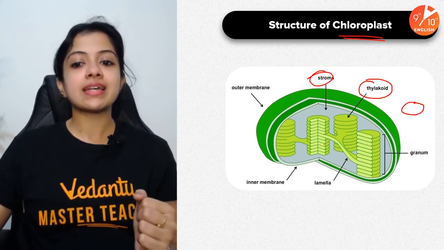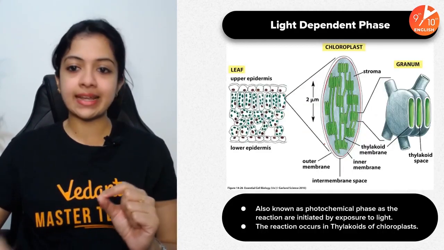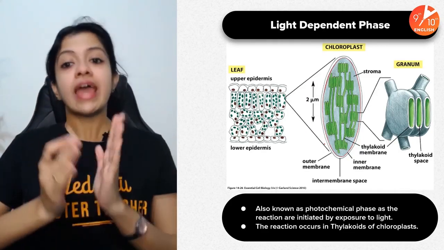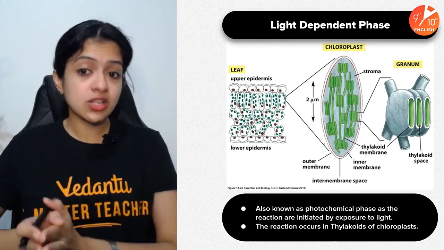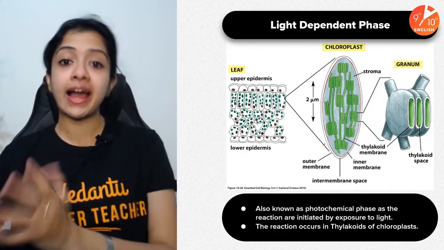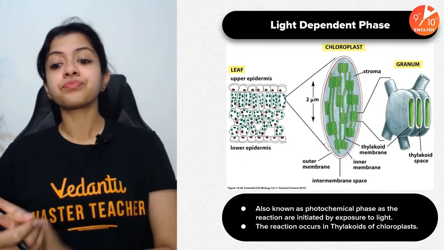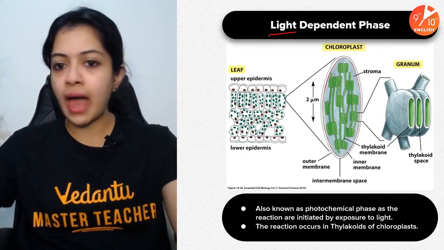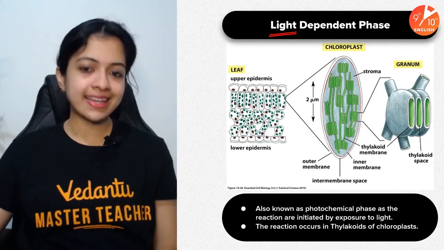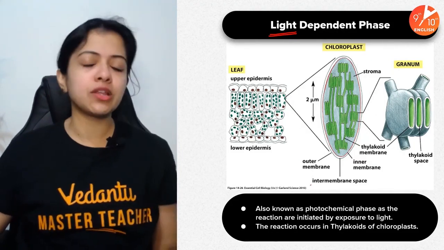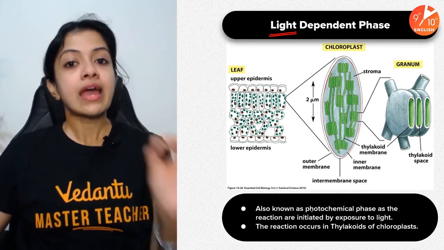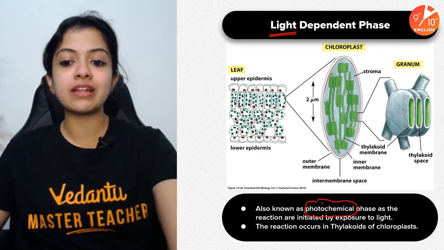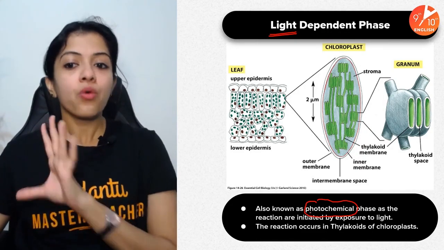So let us now have a look at how exactly this occurs. First step. The first phase, as we call it, is called the light dependent phase, or the light phase, or the light reaction, as we may also call it. Now, this phase, as the name indicates, is absolutely dependent on sunlight. Sunlight is absolutely important for this, and hence we also call it the photochemical phase. So photochemical phase and light dependent phase are one and the same.